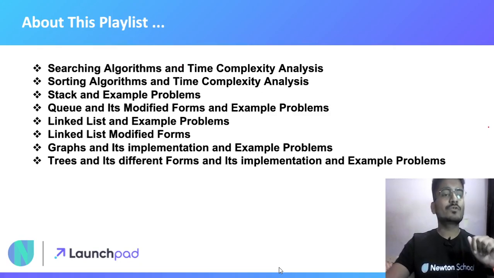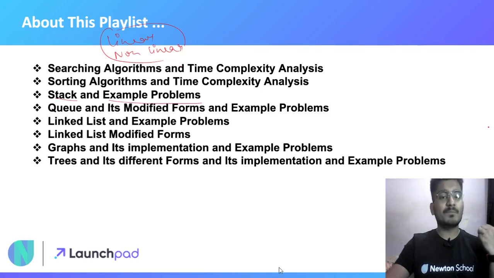So let me tell you what we are going to learn in this whole playlist: searching algorithms and their time complexity analysis, then sorting algorithms and time complexity analysis, then our linear data structures. So in data structures we have two types, that is linear and non-linear. Okay, so we will learn them one by one. Okay, like start, and then we will also solve example problems in it.